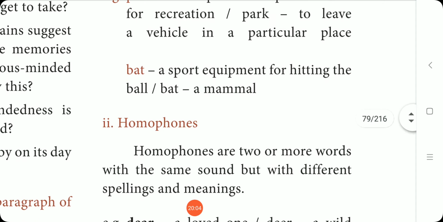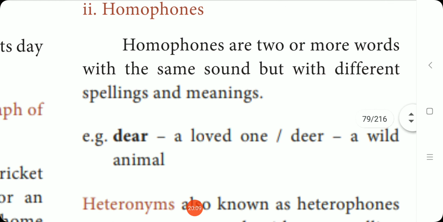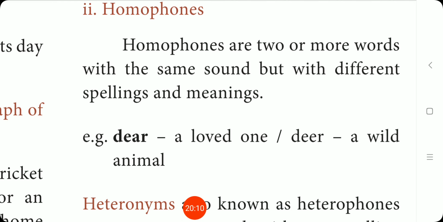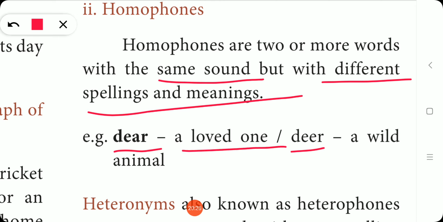So this is homograph. Now come to homophones. Homophones are two or more words with the same sound but different spelling and different meaning. For example, dear and deer. The first one is my dear friend. Deer is a wild animal.